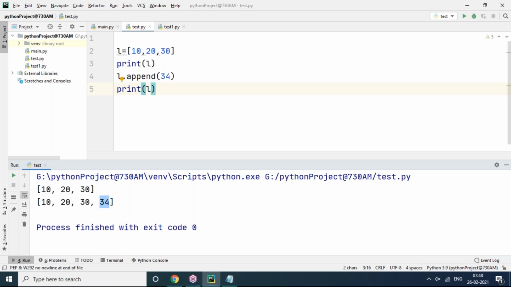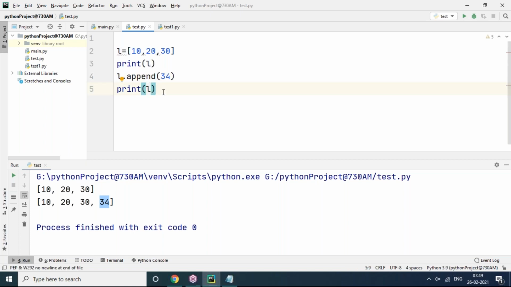There are a lot of mechanisms. If you want to add this 34 at a particular index, there are some methods, like insert and extend. I'll explain them later, don't worry. I'm just showing whether it is mutable or immutable. It's a mutable object. We are modifying directly on L. We are not taking any separate variable like L1. We are applying this directly on the list object only. It's mutable in nature.